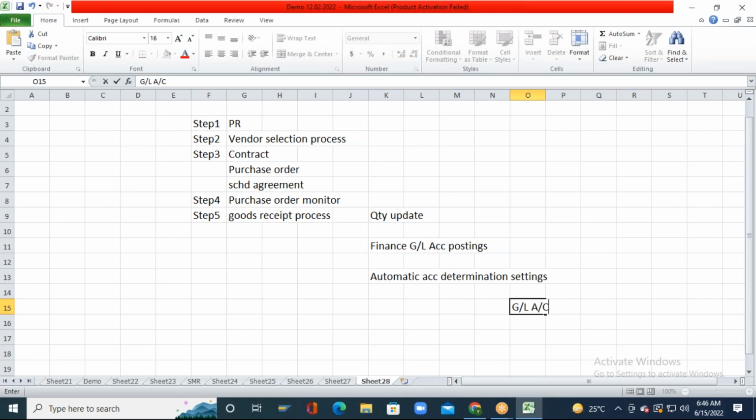If I transfer the material from one plant to another plant, what are the relevant GL accounts that are hit based upon the type of transfer I am doing? All those things will be set in the automatic account determination settings. So what are the steps involved in the automatic account determination settings?